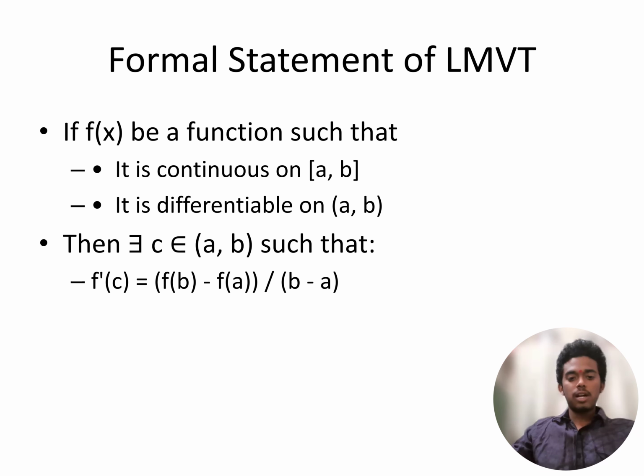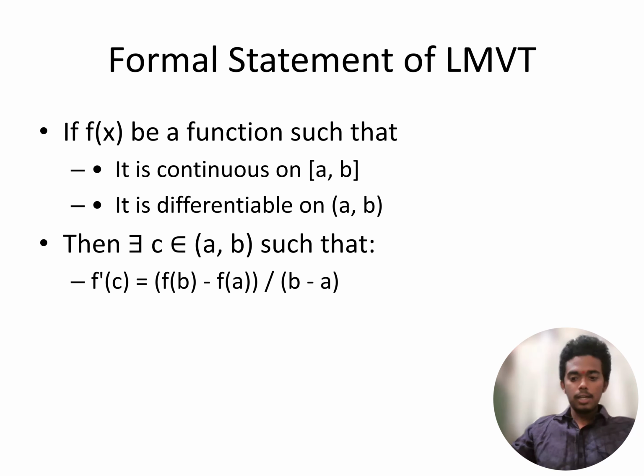And next, the formal statement of Lagrange's mean value theorem is: if f(x) is a function such that it is continuous on the closed interval [a, b] and it is differentiable on the open interval (a, b), then there exists c belonging to (a, b) such that f'(c) = (f(b) - f(a))/(b - a).